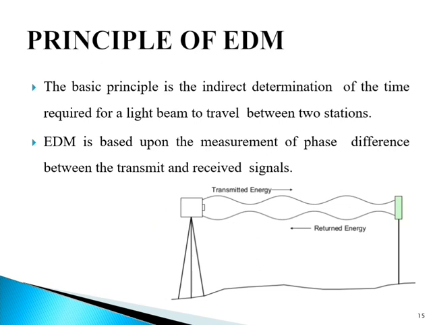The basic principle is the indirect determination of the time required for a light beam to travel between two stations. EDM is based upon the measurement of phase difference between the transmitted and received signal. So you can see its image.